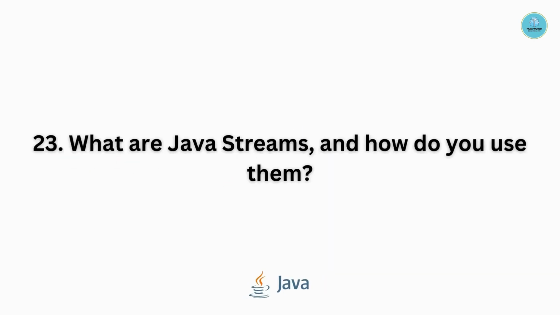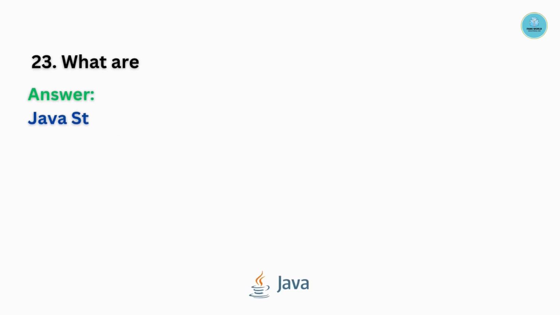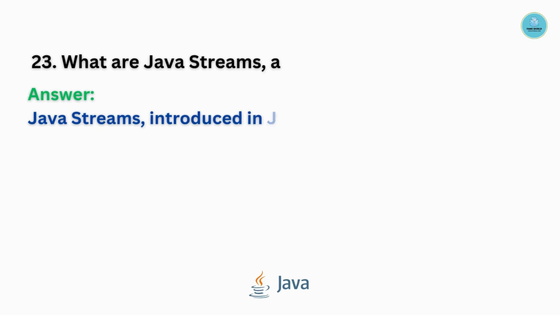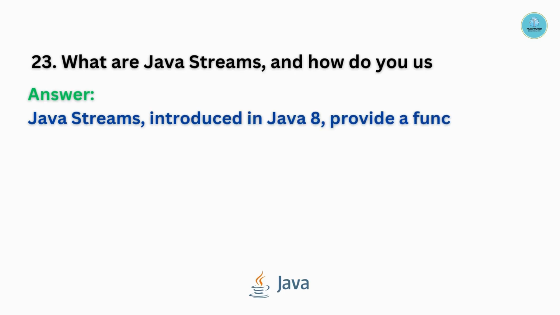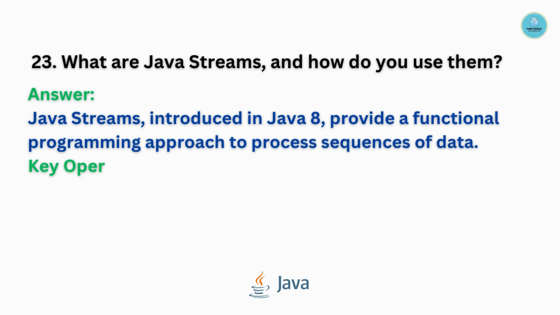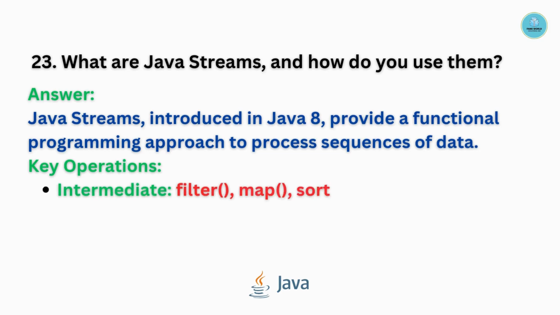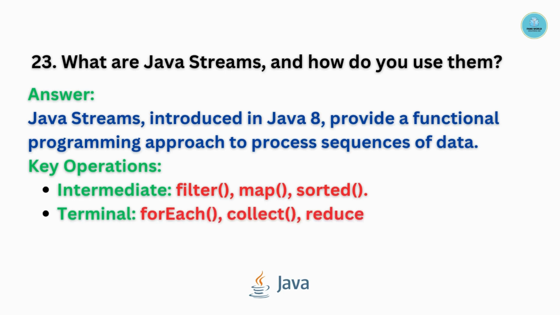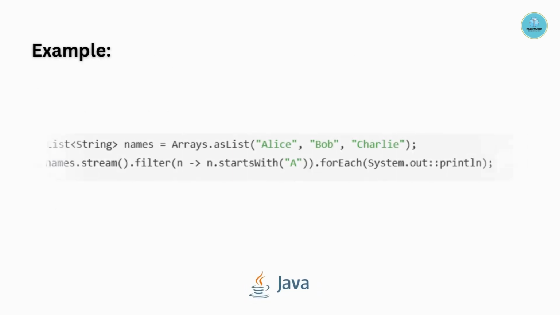Question number 23. What are Java streams and how do you use them? Java streams, introduced in Java 8, provide a functional programming approach to process sequences of data. The key operations are intermediate and terminal. For intermediate, filter, map, and sorted methods are there, whereas for terminal, forEach, collect, and reduce methods are present. Example is as follows.